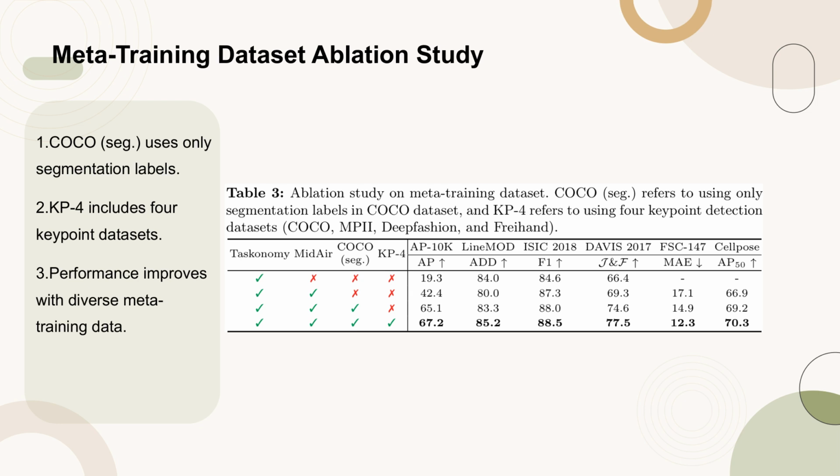For example, adding synthetic drone images with continuous labels, midair, significantly enhances animal pose estimation, and adding keypoint detection tasks, KP4, improves 6D pose estimation. This indicates that the model can effectively leverage indirect correlations between meta-training and downstream tasks through universal matching, which is crucial for generalizing to unseen out-of-distribution tasks.